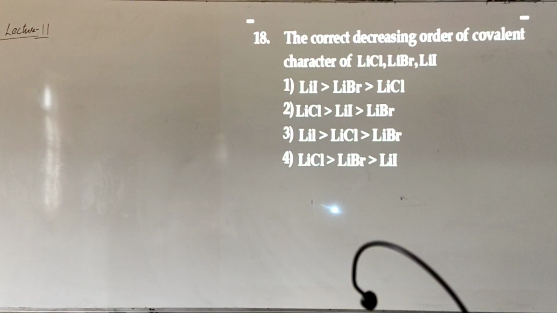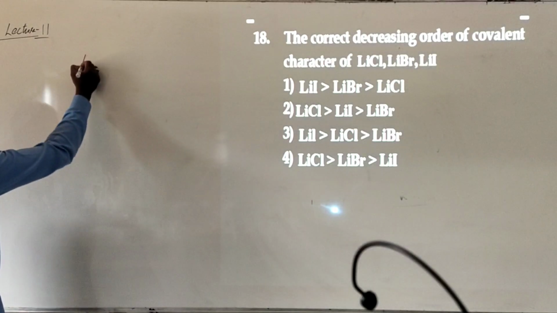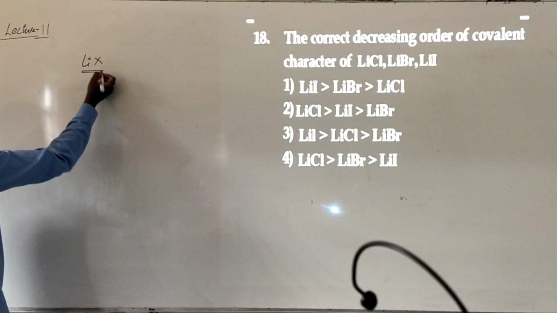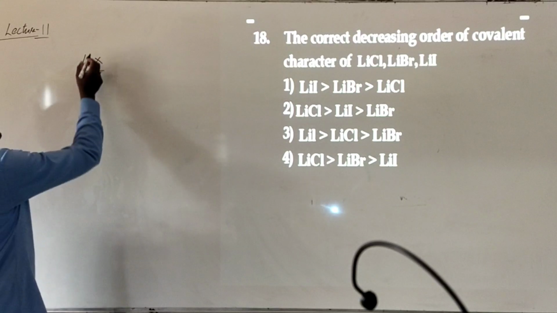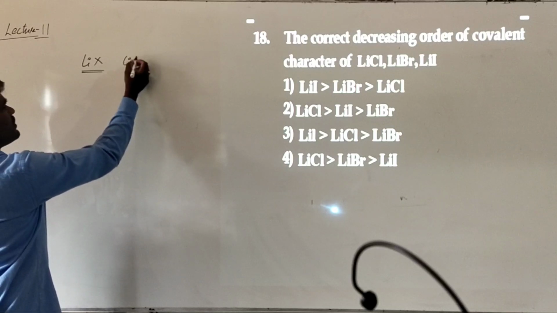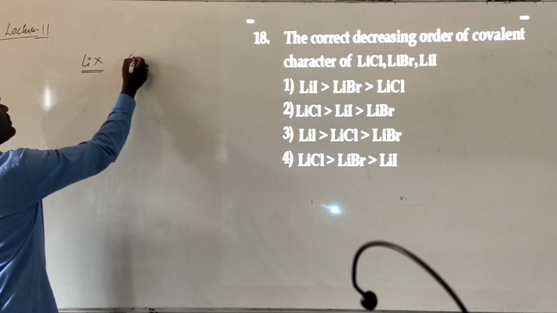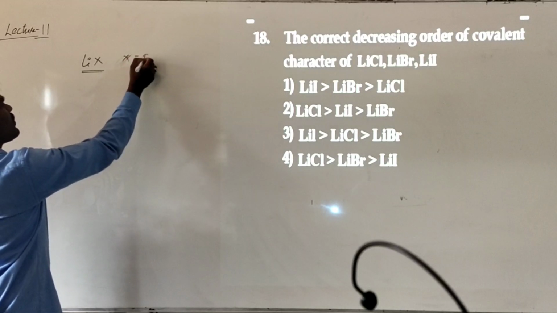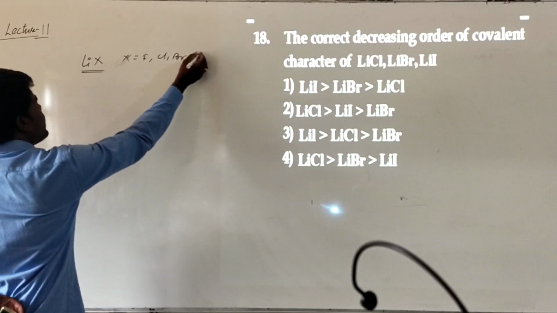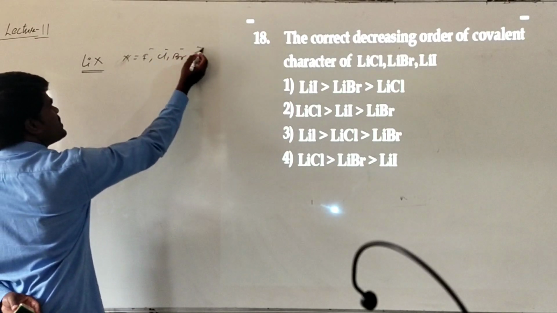Comes the next question. The correct decreasing order of covalent character of lithium chloride, lithium bromide and lithium iodide. See, generally whenever you are talking about the covalent nature of lithium halides, your lithium will be same. Next can be anything: fluoride or chloride or bromide or iodide. So what changes here?